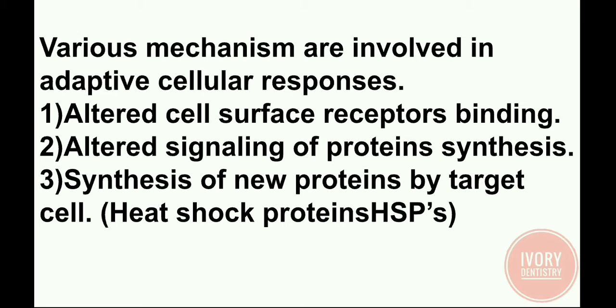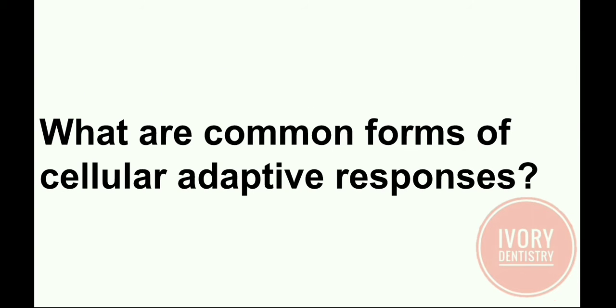Various mechanisms are involved in adaptive cellular responses like altered cell surface receptor binding, altered signaling of protein synthesis, and synthesis of new proteins by target cells, which are called heat shock proteins. What are the common forms of cellular adaptive responses? Those are atrophy, hypertrophy, hyperplasia, metaplasia and dysplasia. So today in this topic we study all these 5 common forms of cellular adaptive responses in detail.